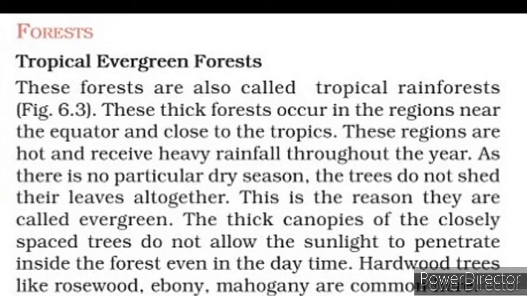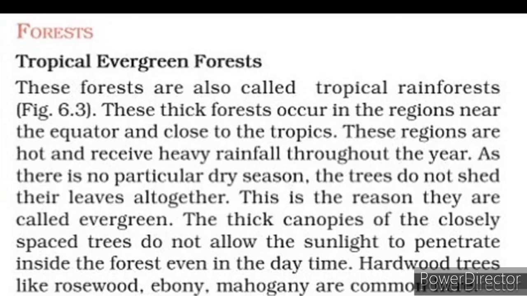These forests are also called tropical rainforest because obviously it receives heavy rainfall throughout the year. That's why it is also known as tropical rainforest.